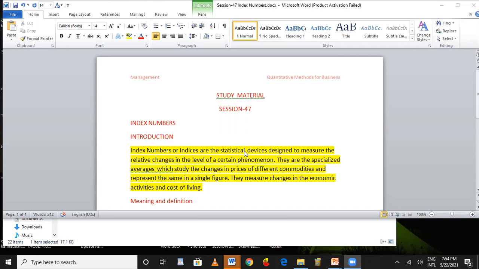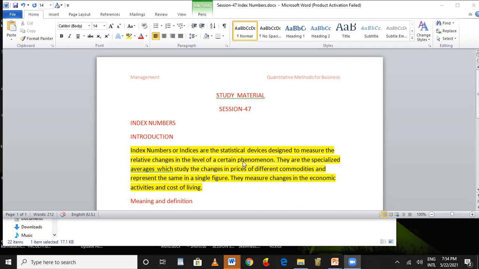In order to determine as well as to understand them, statistical tools are required. Here, the index numbers are designed for measuring the relative changes in the level of a certain phenomenon.